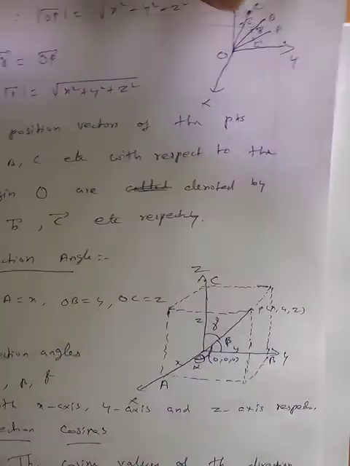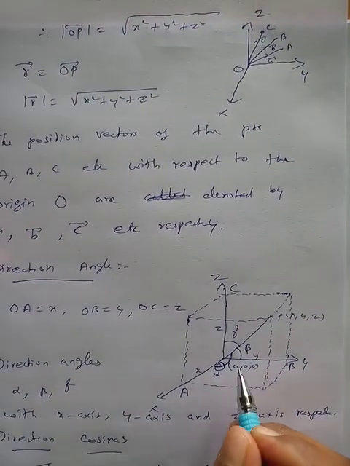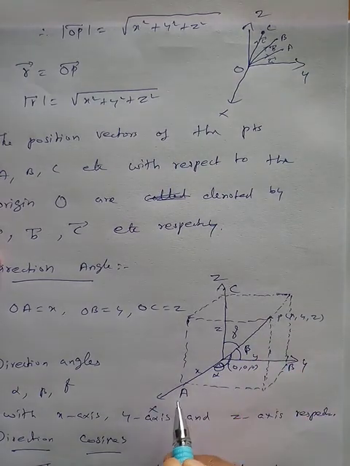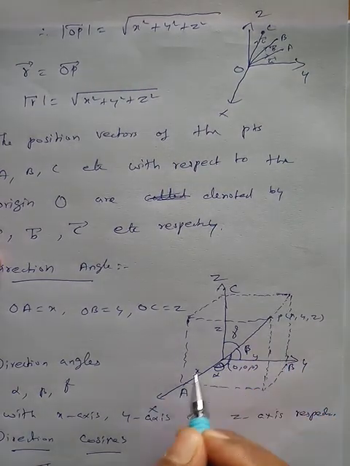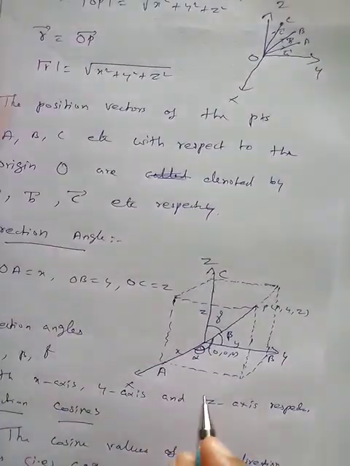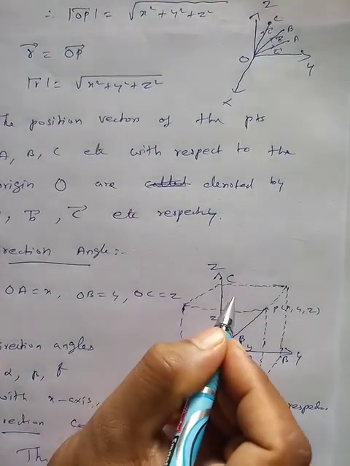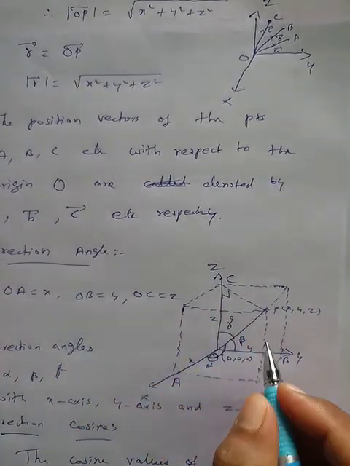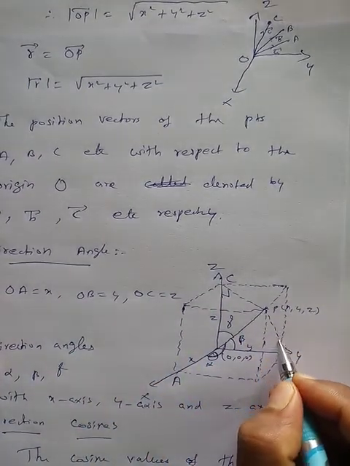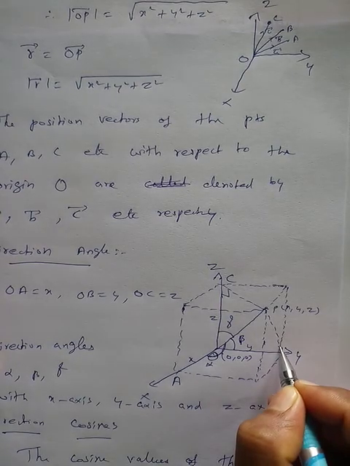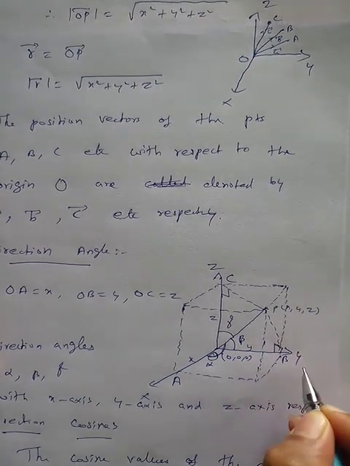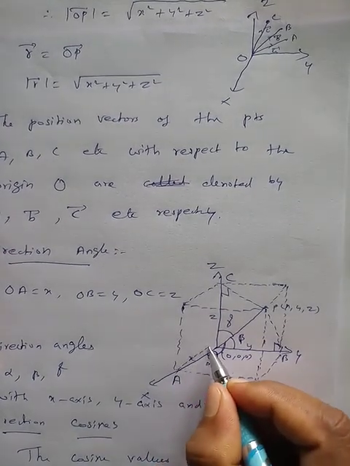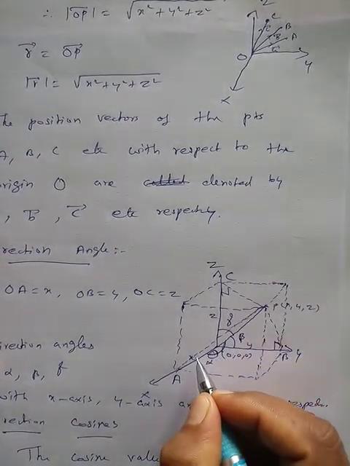Now taking the point O, OAP, here this is the perpendicular, and here OP is perpendicular to OY. It is also the same, this is perpendicular.